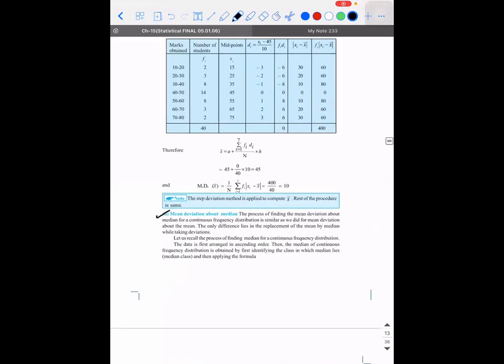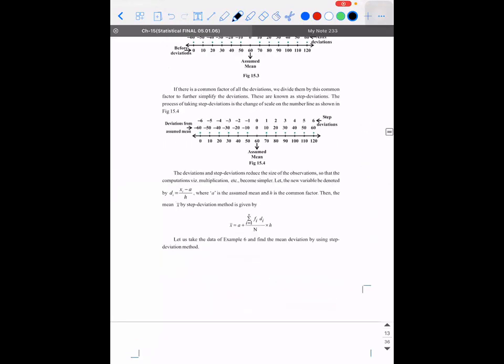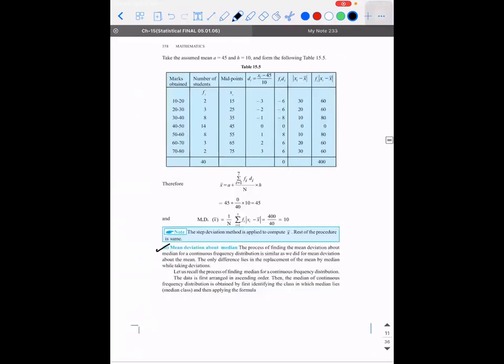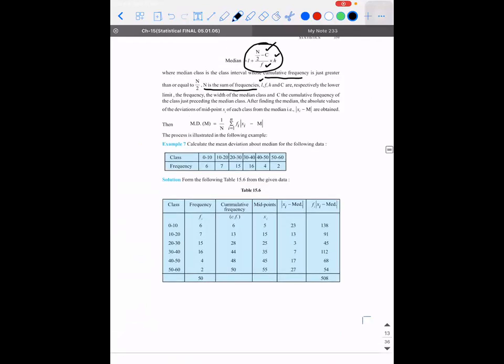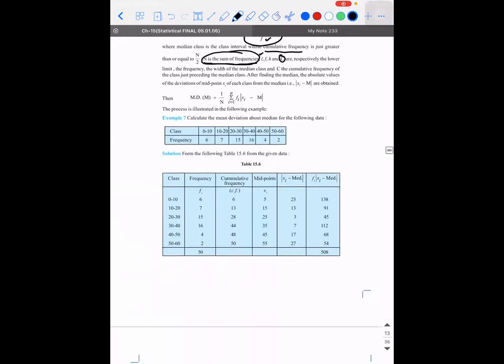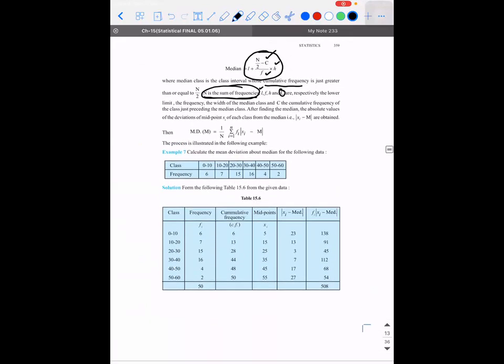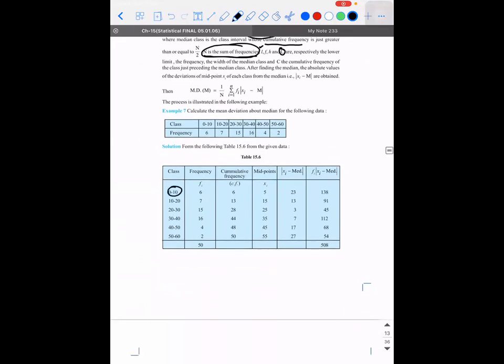See, I will teach this tomorrow. If you guys have any doubt, tell me. What was N there again, sir? N is the sum of all the frequencies. C is cumulative frequency, sir. C is cumulative frequency of the corresponding class. I'll explain that tomorrow. What is H, sir? H is the class interval. For example, 0 to 10, H is 10. 10 to 20, H is 10.